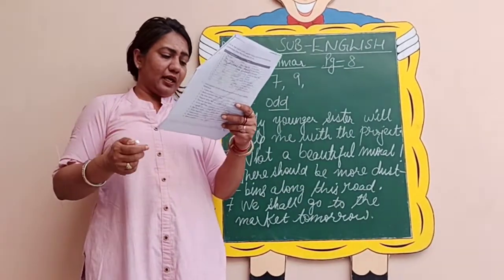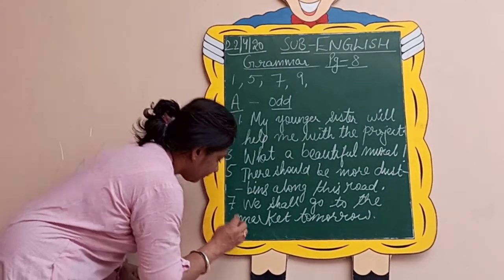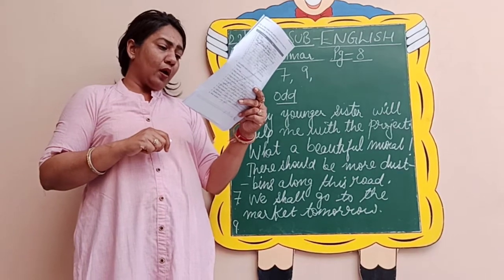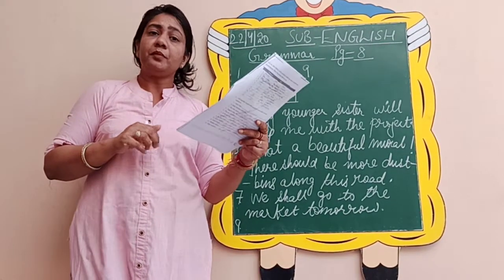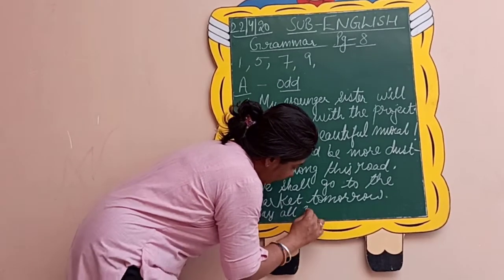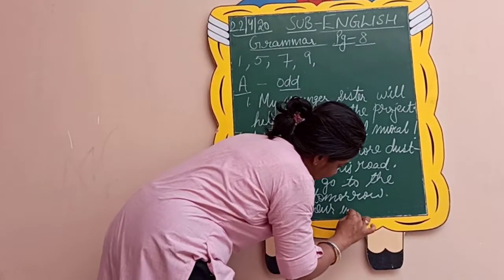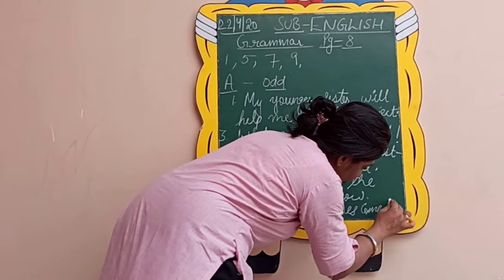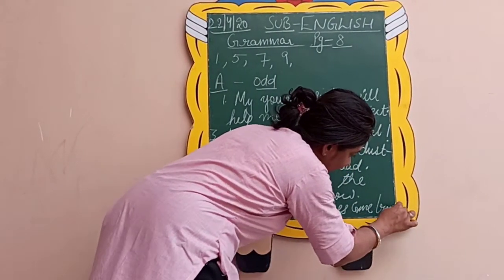Coming to the ninth one now. What it says, may all your wishes come true. May all your wishes come true. What type of sentence is it?